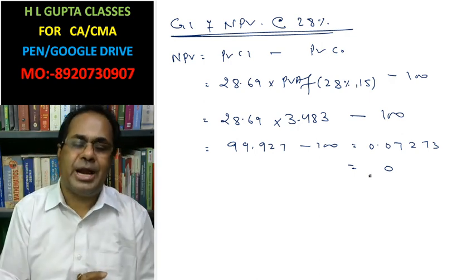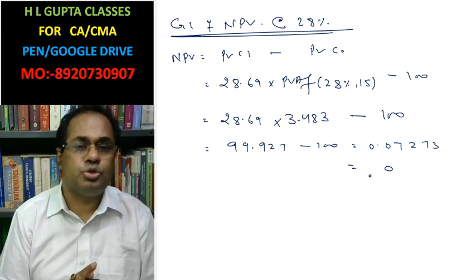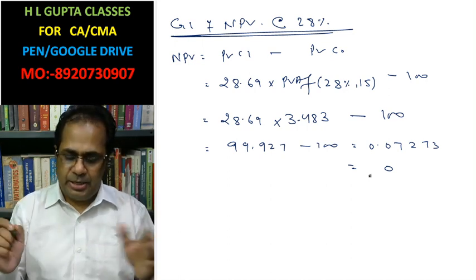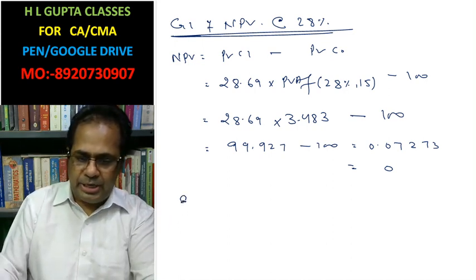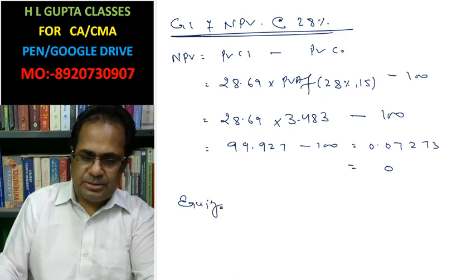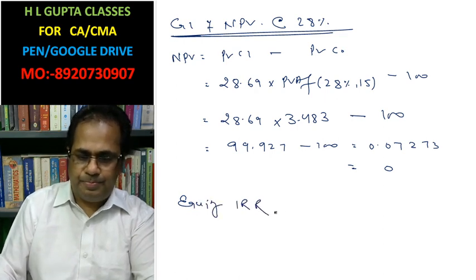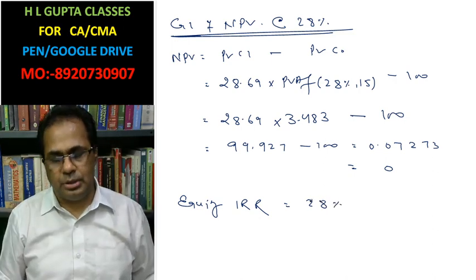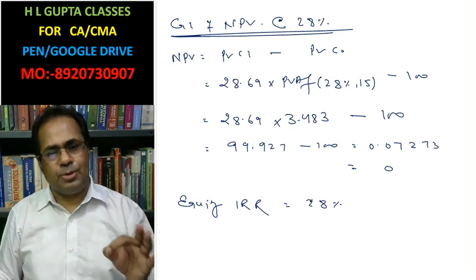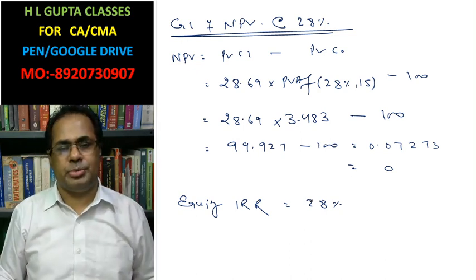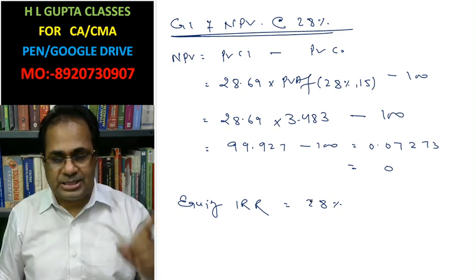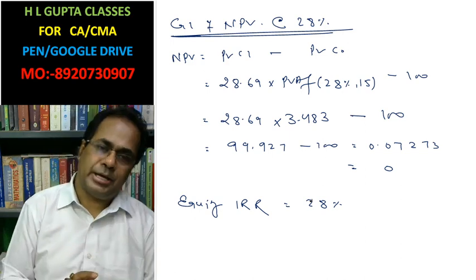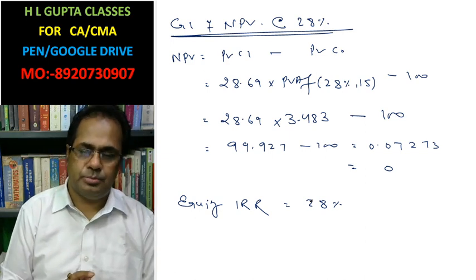IRR is the rate at which net present value equals 0. Here, in this case, equity IRR equals 28%. We can say directly, if at any discount rate net present value is going to be 0, then that discount rate is the IRR, the maximum return.